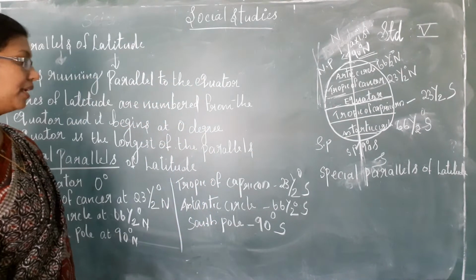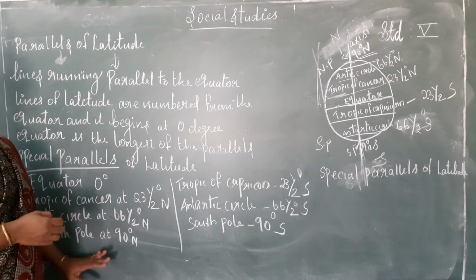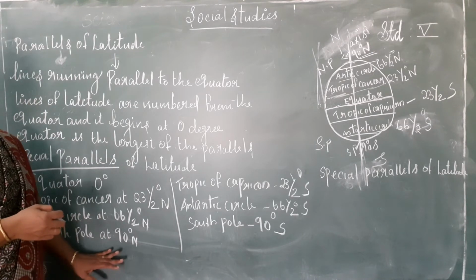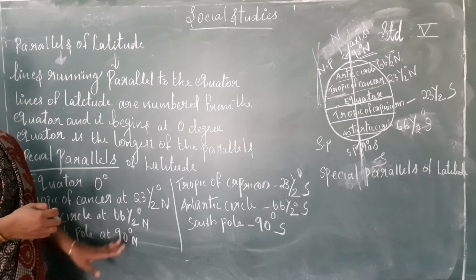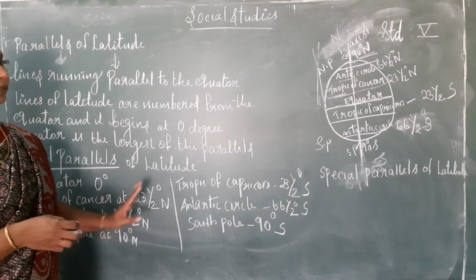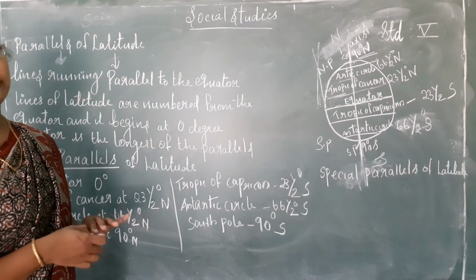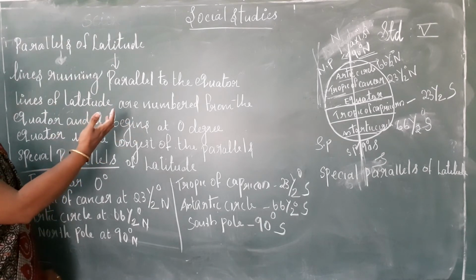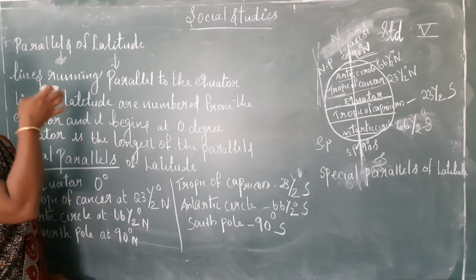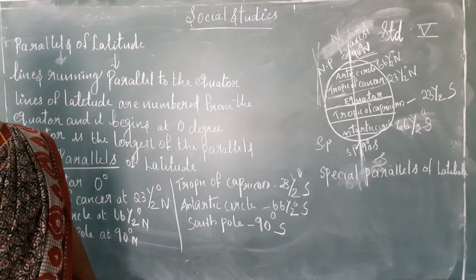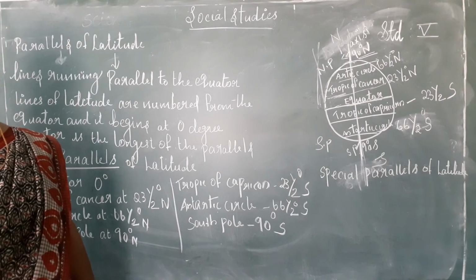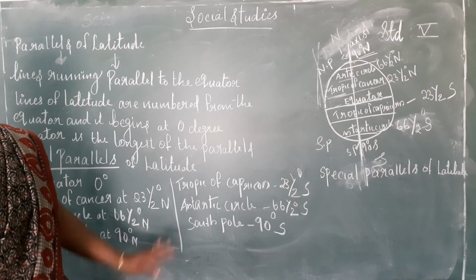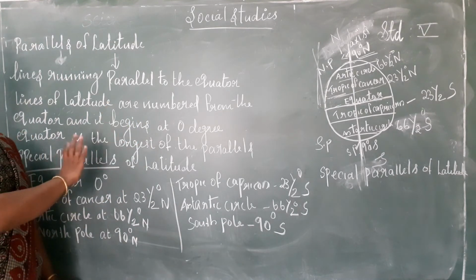So my dear children, these are the special, important things you have to remember while you are reading this chapter: what is meant by latitude, then special parallels of latitude. These you have to write and keep at the back side of your notebook, and while we are reading, it will be easy for you to understand.